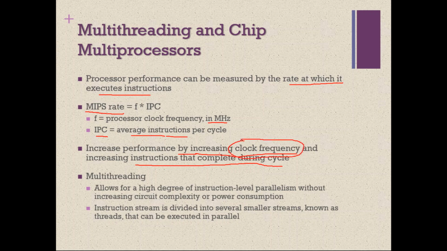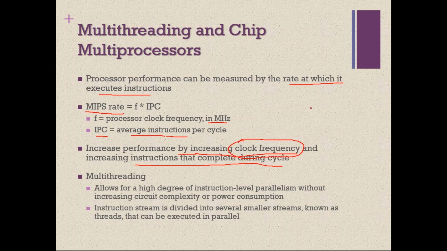Sometimes companies like Intel or AMD may increase the clock frequency, but the number of instructions executed per cycle may not change.